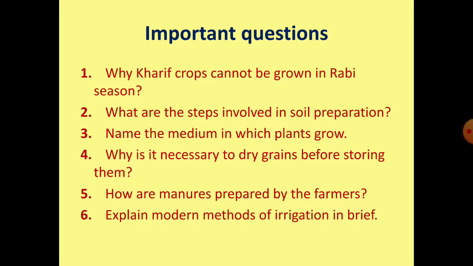Next question is, how are manures prepared by farmers? Farmers dump plant and animal waste in pits at open places and allow them to decompose. Decomposition is caused by some microorganisms present in the soil. Over a period of time, the decomposed matter converts into a manure, which farmers use later to replenish the nutrients in their field.